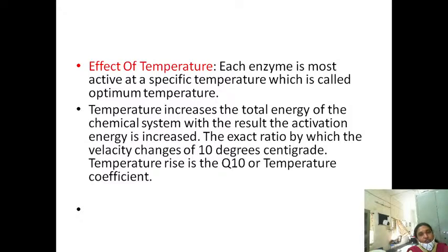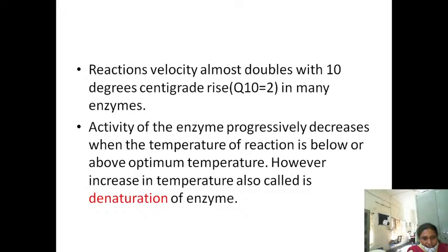After that, if you increase the temperature further, there is a decrease in the rate of the reaction. Why? Because beyond that temperature proteins are denatured. They lose their biochemical catalytic activity, and there is a decline in the rate of the reaction.